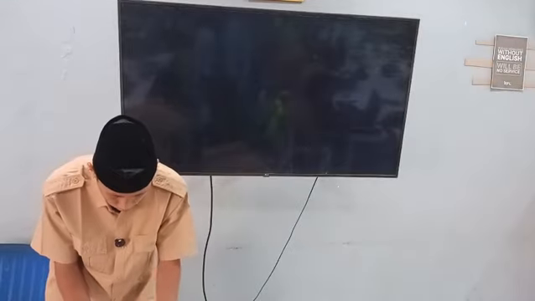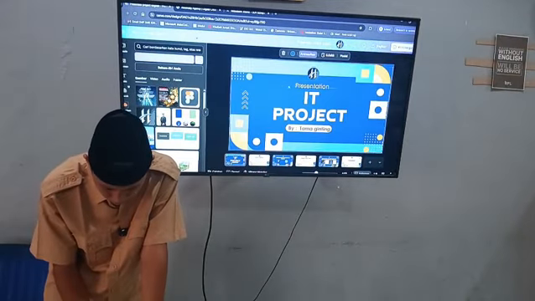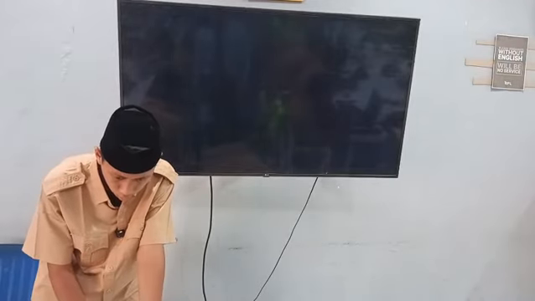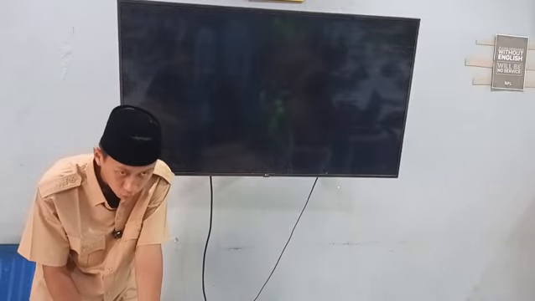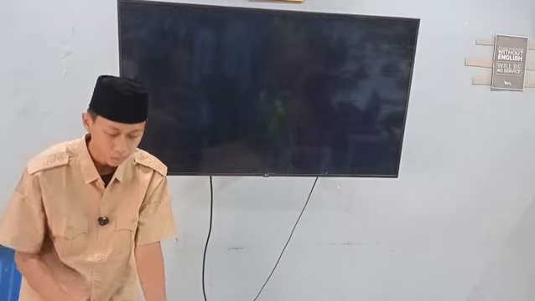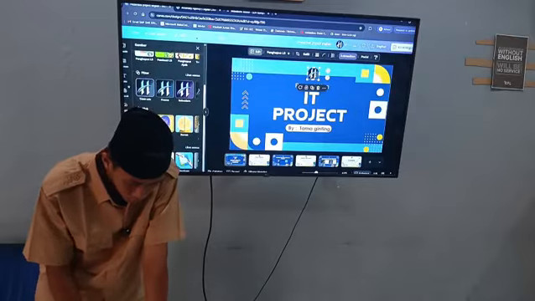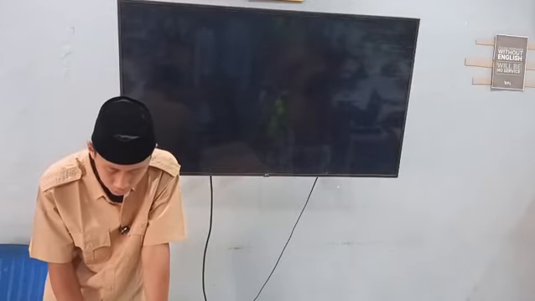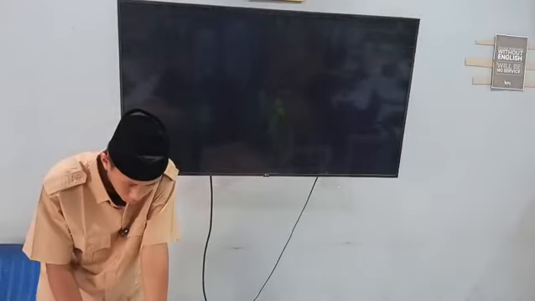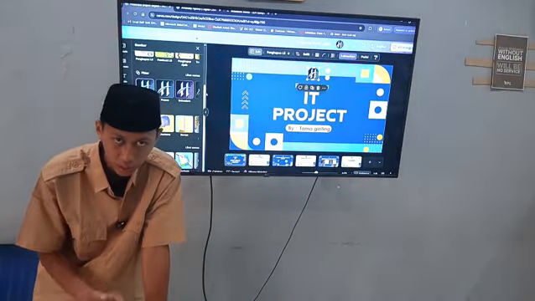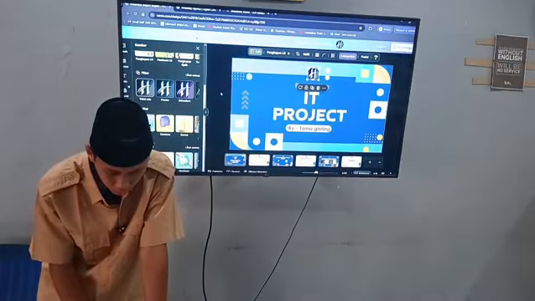But different with Canva. In Canva, I can also edit it, but it's a little bit hard. Like I must go here first. For me, Canva needs more internet because it has so many features. But yeah, that's good. There's a filter, so we can directly change it, not setting it again.